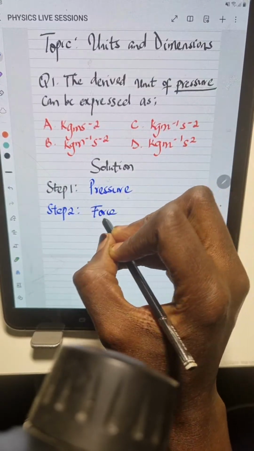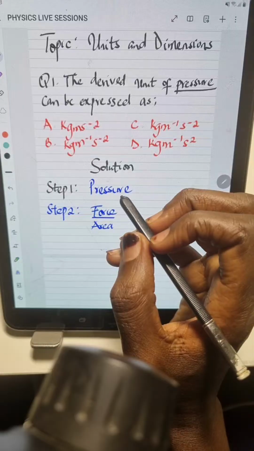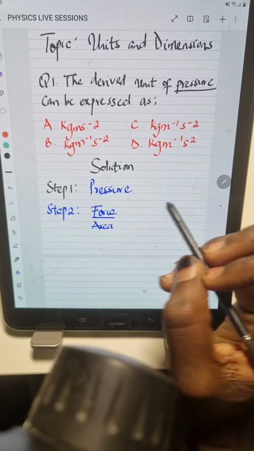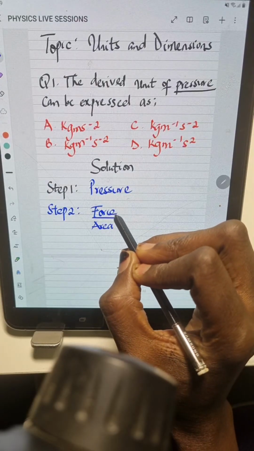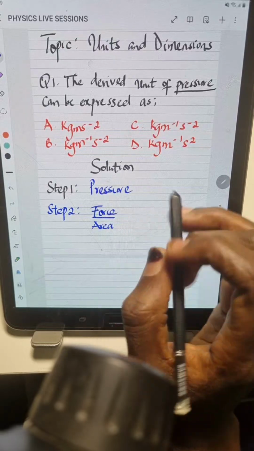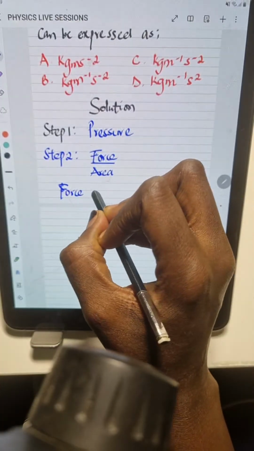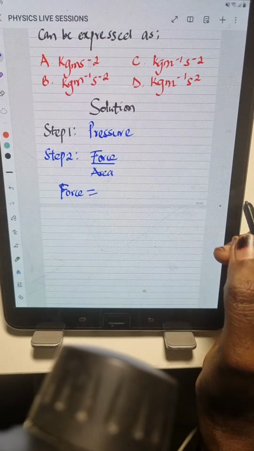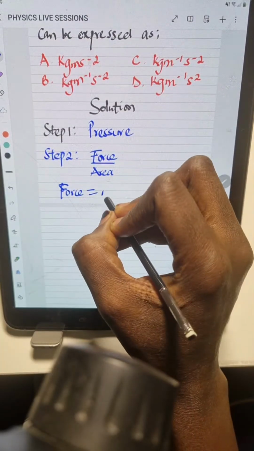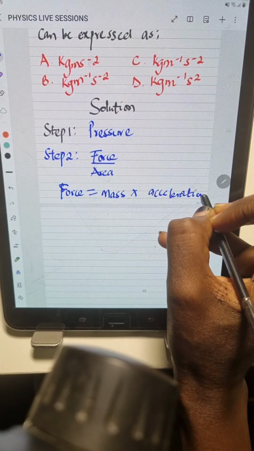So the formula for pressure is given as force divided by area. Okay, so pressure is force divided by area. What we're going to do next is find the unit or dimension for force. The formula for force is what? Force is mass times acceleration, right? Force is given as mass times acceleration.